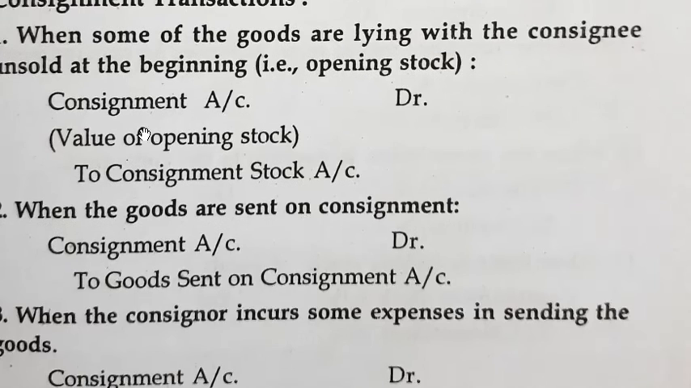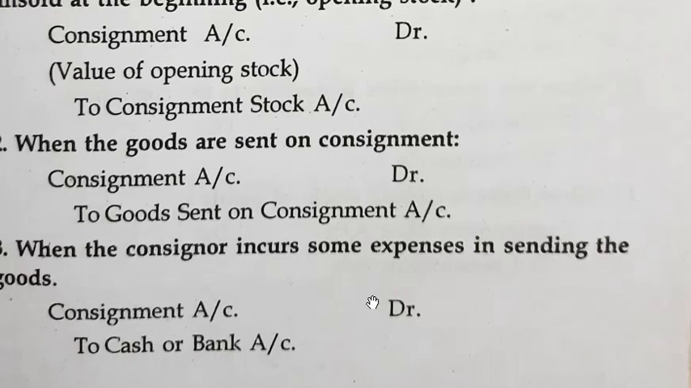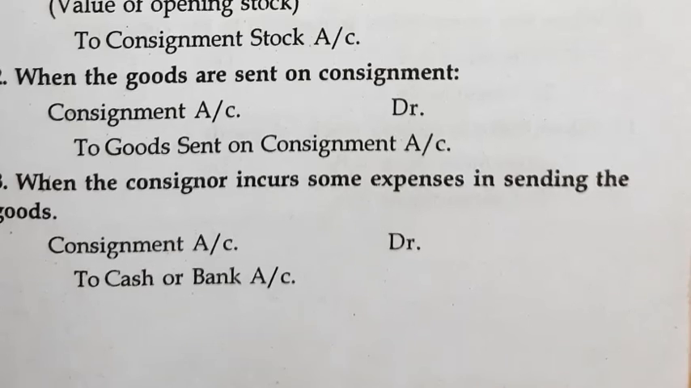See, when the goods are lying with the consignee unsold at the beginning, that is opening stock, the entry will be consignment stock account debit to consignment account. When the goods are sent, the entry will be consignment account debit to goods sent on consignment account. So consignment is the debit entry and goods sent on consignment is the credit entry. Next, for the expenses incurred by the consignor for sending the goods, the entry will be consignment account debit to cash or bank account.